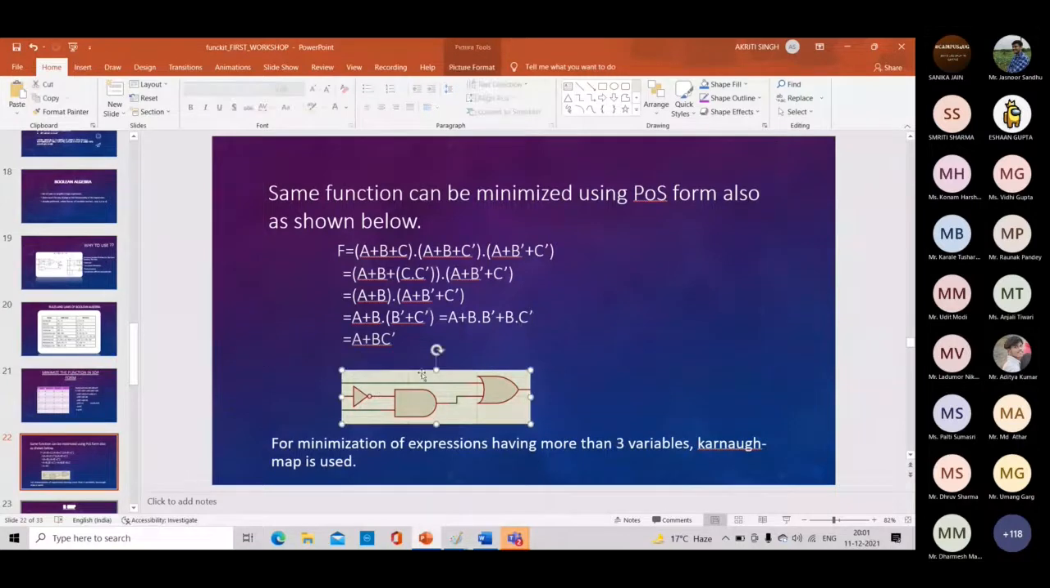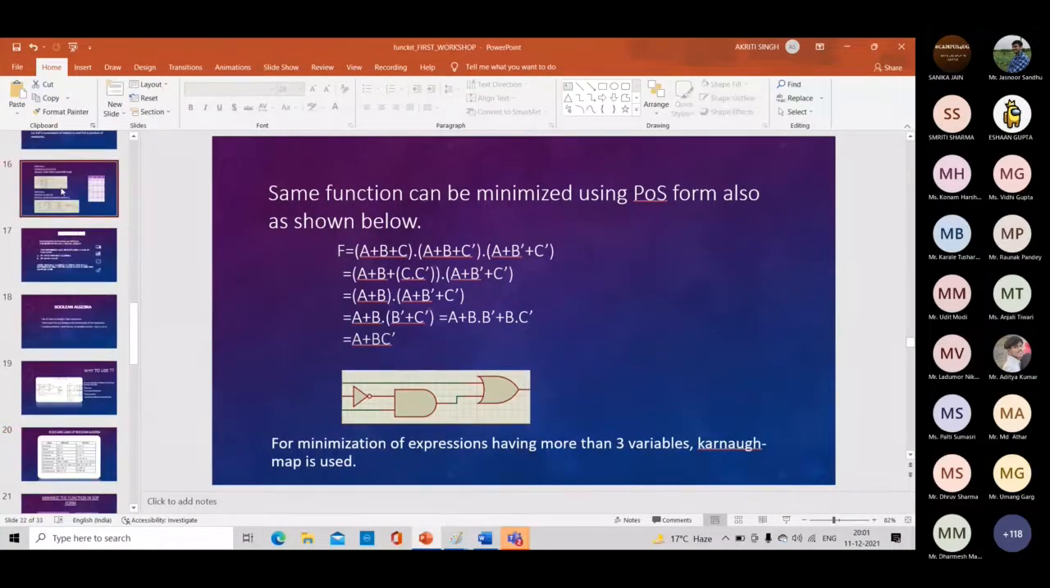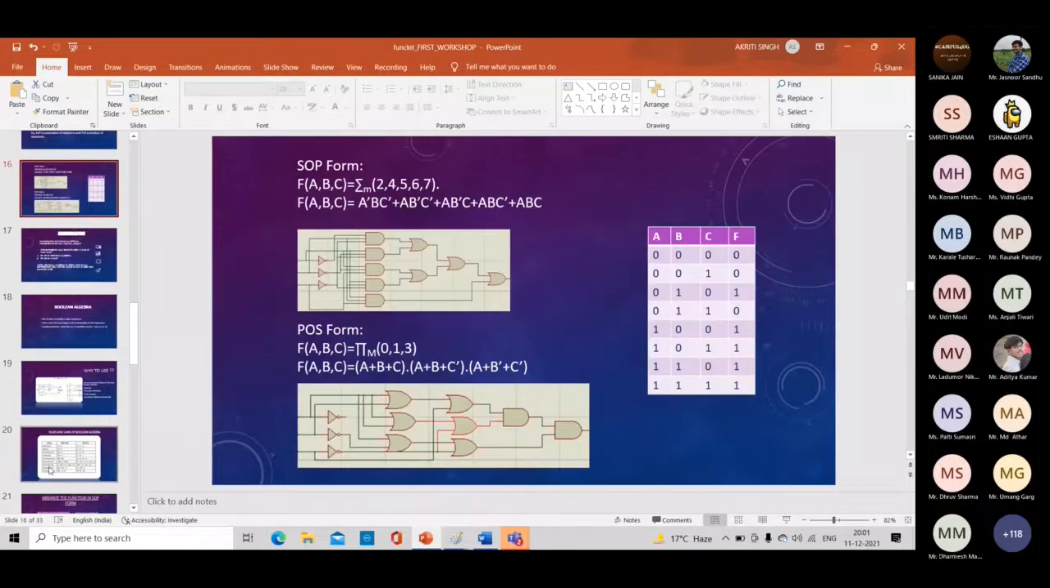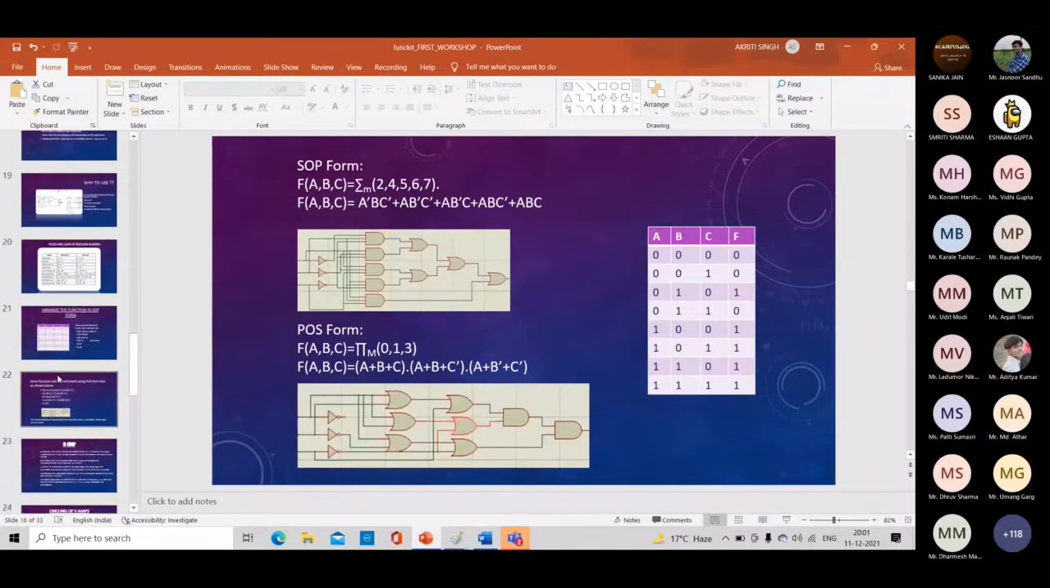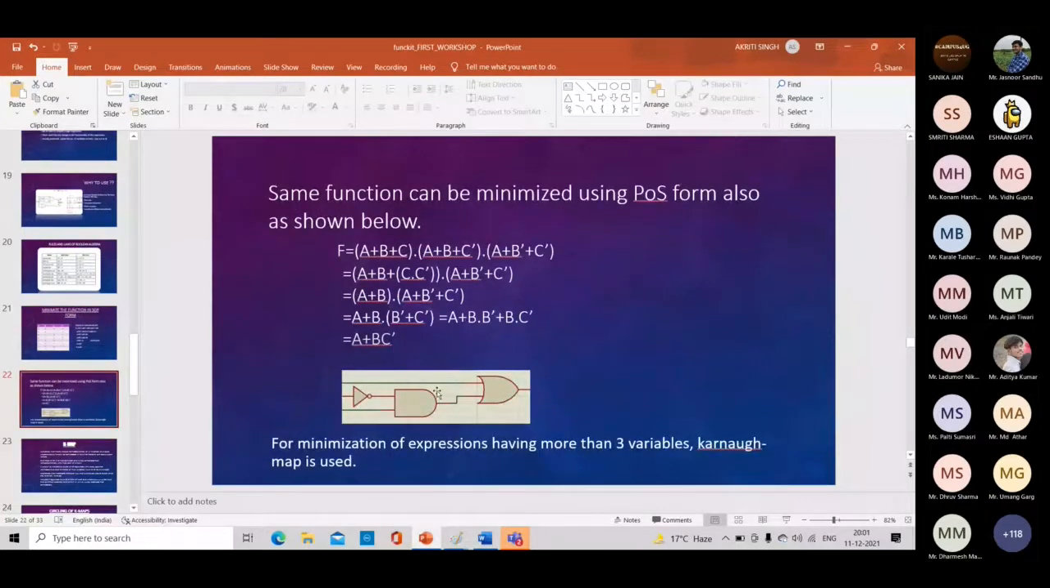As we can see here, the circuits come to be very small and very efficient from two big circuits. This looks very complex and this too looks very complex, but by using minimization, we have made the circuit very small and very optimized. For minimization of expressions having more than three variables, we will use K-map, and that will be continued by Sanika. That was from my side.